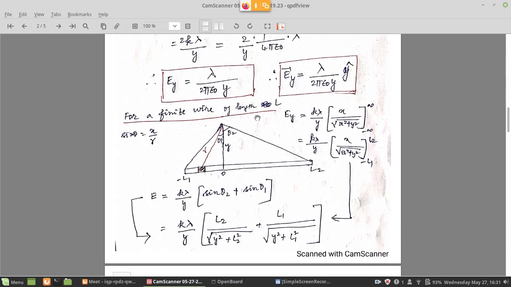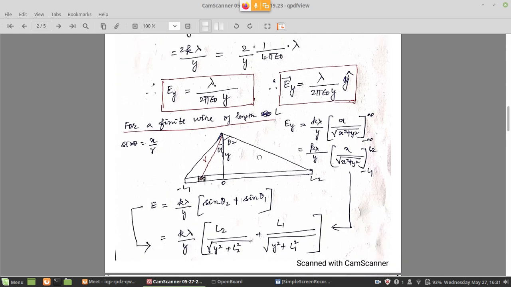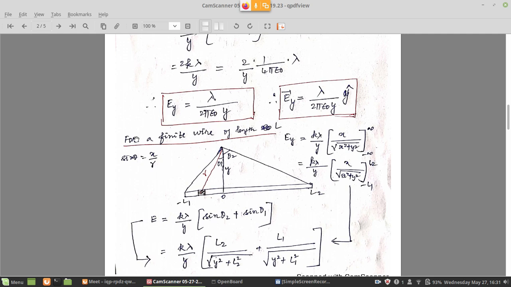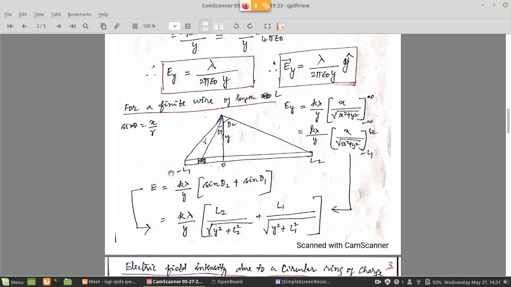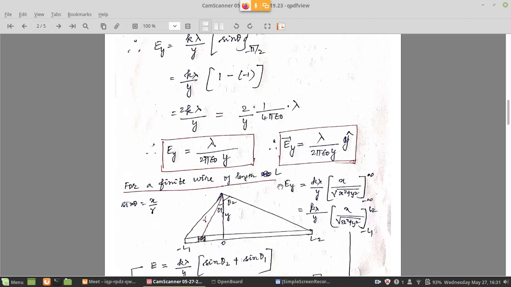For a finite wire of length L, how can we calculate? Because whatever result we have obtained is for an infinite length wire. So for a finite length wire, how can we calculate? I am here assuming a finite length wire of length, let us say, capital L. Now I am measuring the electric field not exactly at the midpoint. The origin here is slightly to the left of the midpoint. Even for this, I can apply the same previous result.